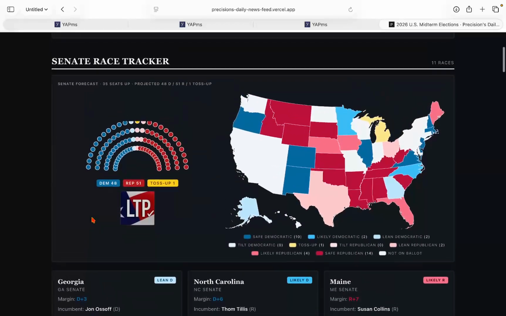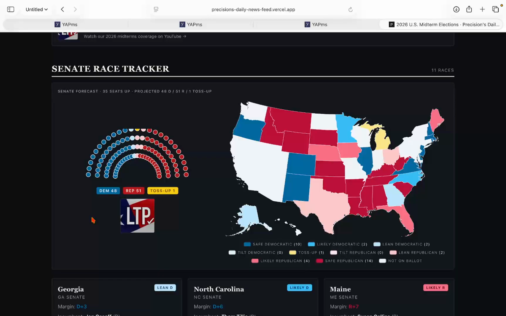Let's take a look at the Senate map right now. Our current projection is 51 seats for the Republicans. So we do currently have the Republicans retaining control of the Senate, not the House, and Democrats at just 48 seats, and that's including one toss-up. One toss-up from the state of Michigan. On our website, we cannot make a projection just yet. I think it's a toss-up at this point. That's what I'm characterizing on our website.